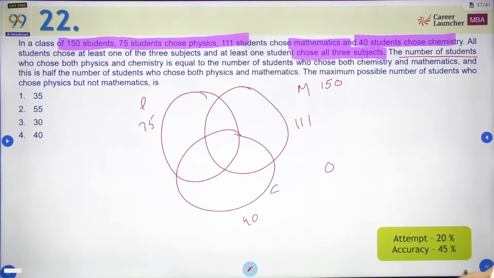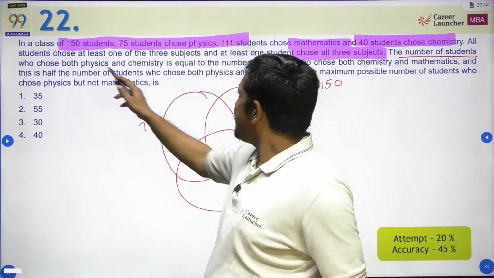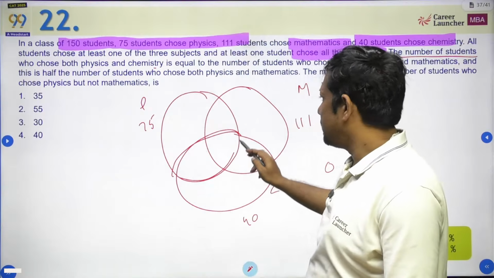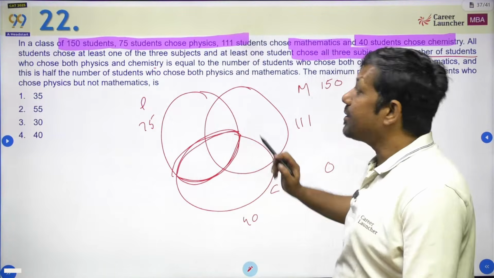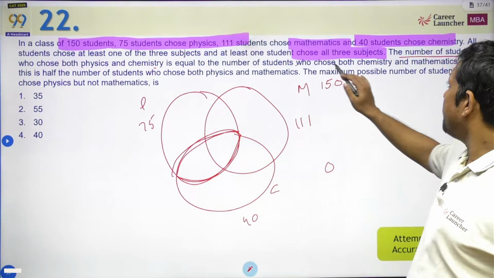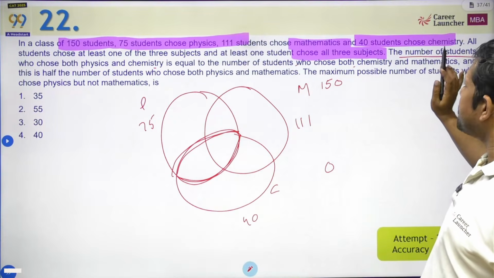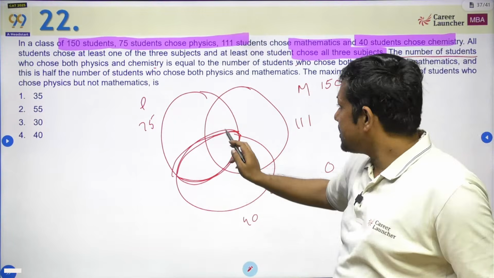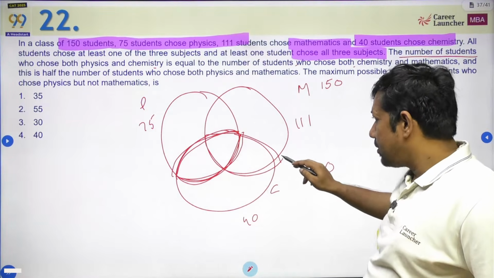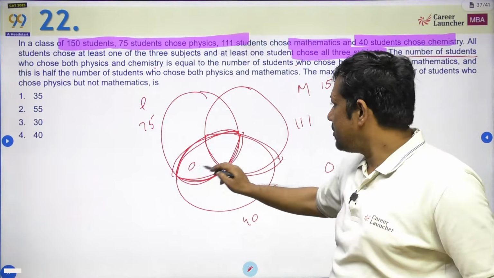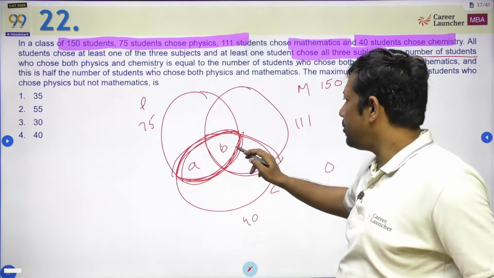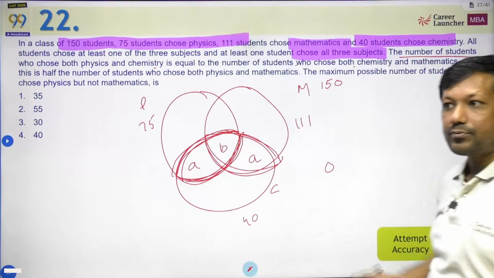The number of students who chose both physics and chemistry. So physics and chemistry is this. It's not physics and chemistry only. It's physics and chemistry is equal to number of students who chose both chemistry and maths. So basically this whole number is same as this whole number. So let's say this is A, this is B. So this is also going to be A because this total value should be equal to this total value.